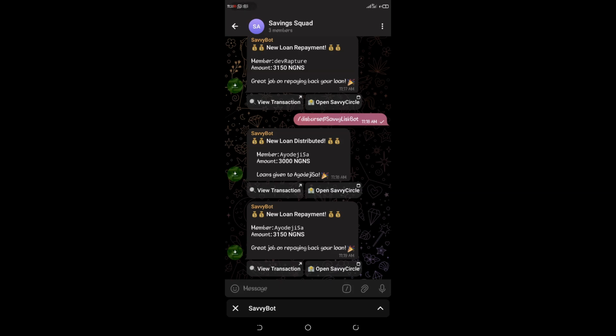This is a good feature we added to the board, which makes it different from the traditional way lending and borrowing used to go. This new feature updates members every time there's a new operation in the group. If there's a deposit or a repayment, the board tells everyone in the group that a person did this, so an operation is being performed on the group. Right now I will quickly demo using USDT, because for now we used NGNS.